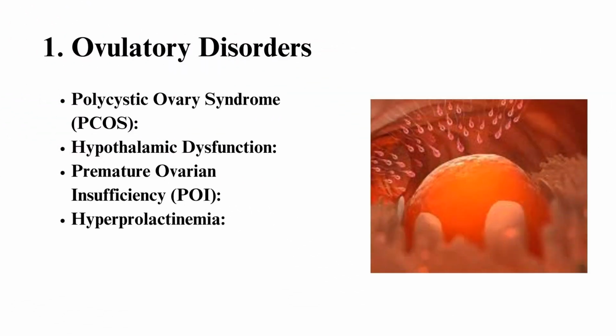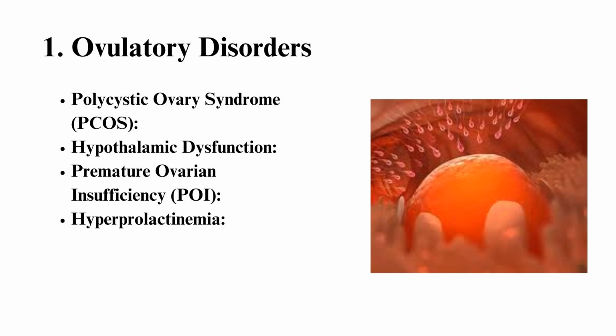First, ovulatory disorders. Ovulation is the process where a mature egg is released from the ovary. When this process is disrupted, it can lead to infertility. Key causes include polycystic ovary syndrome, PCOS, a hormonal imbalance that affects ovulation. Women with PCOS often have high levels of androgens, male hormones, and insulin resistance, which can result in irregular or absent ovulation, making it harder to conceive. Symptoms: irregular menstrual cycles, excessive hair growth, acne, and infertility.